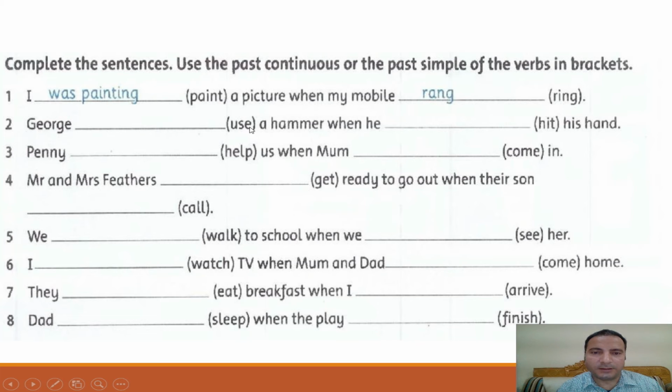Here I said that after when I use a past simple or a short action. So George was using a hammer when he hit his hand.